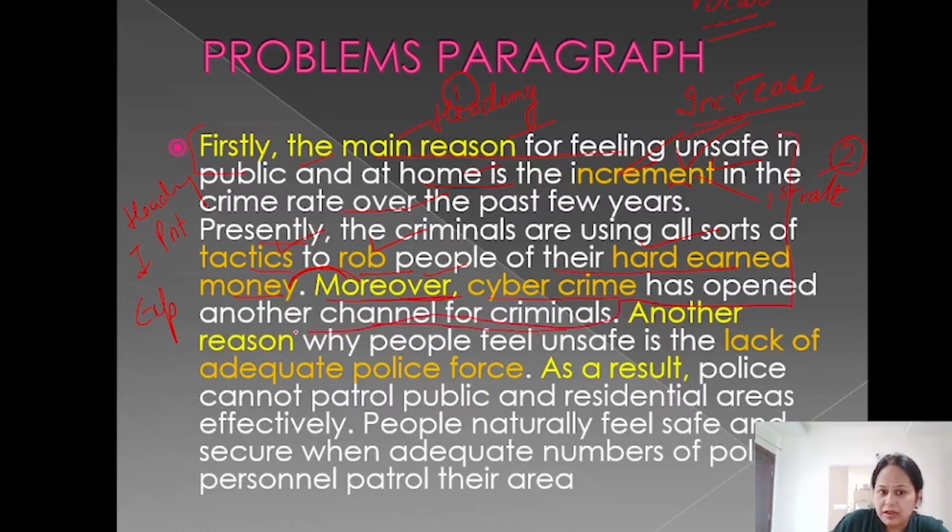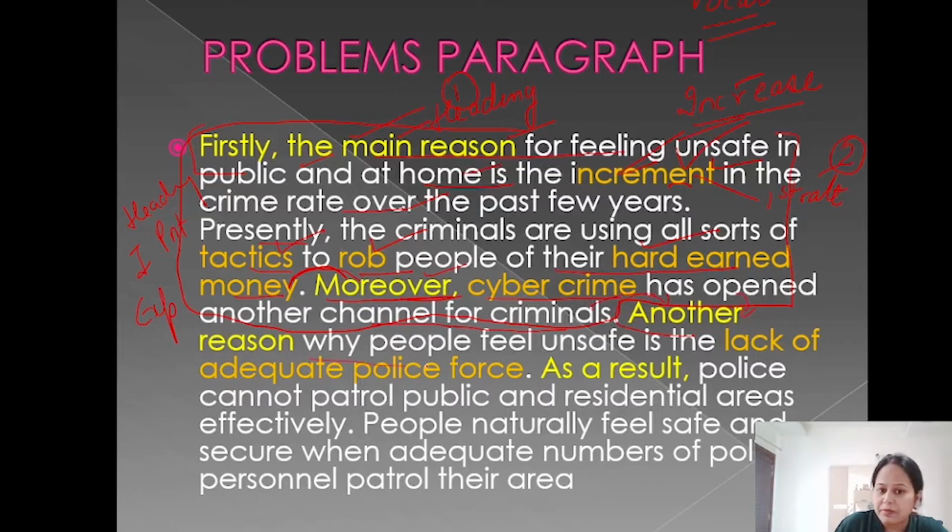Till here, the student has talked about only increased crime rate. So first we have given a heading, what the para is about, then we have introduced the first point, then we have explained it, and we have added cybercrime to explain that point more nicely. Now when I have to start with another point, I'll use another connector. Again, this is called cohesion. This end sentence is properly connecting with the other sentence.